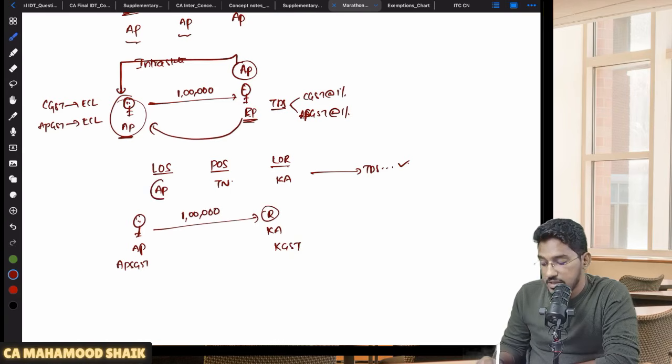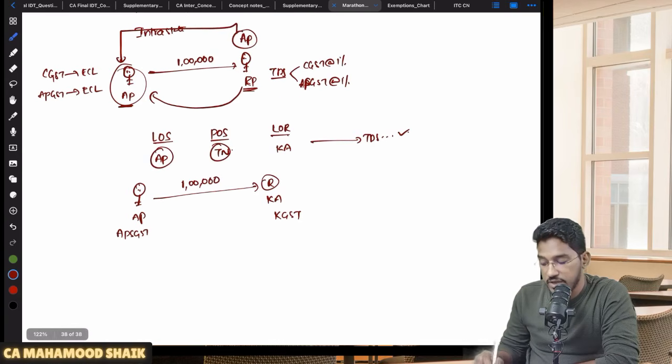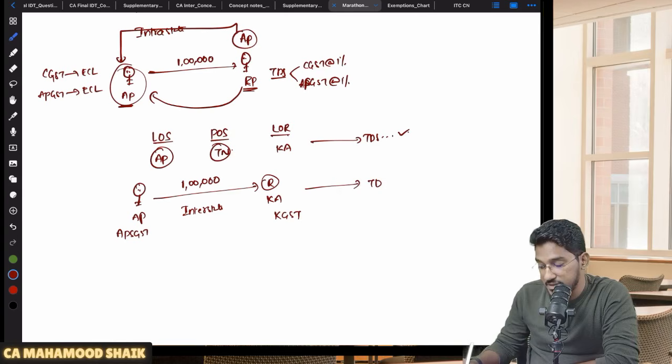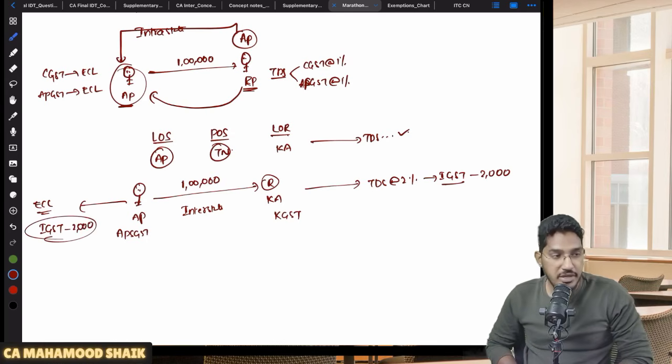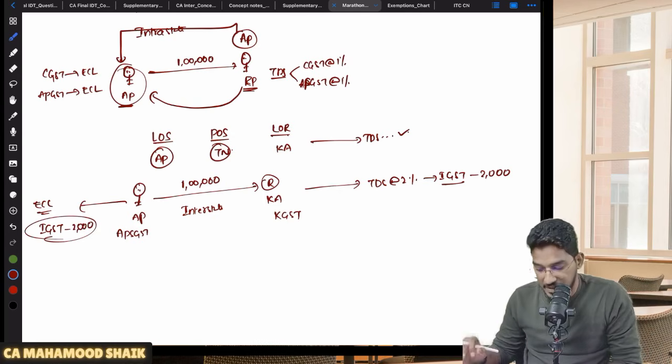What is the nature of supply? Since the location of the supplier and place of supply are falling in two different states, that is an interstate supply. If it is an interstate supply, here the recipient will deduct TDS. How much? At the rate of 2%. Which TDS? IGST he will deduct. So IGST, let us say for example 2000, he has deducted. Now this IGST is required to be claimed by the supplier in his electronic cash ledger. How will he claim it? IGST credit of 2000 he will claim in his electronic cash ledger. Will there be any trouble here? No, here also there will not be any trouble.